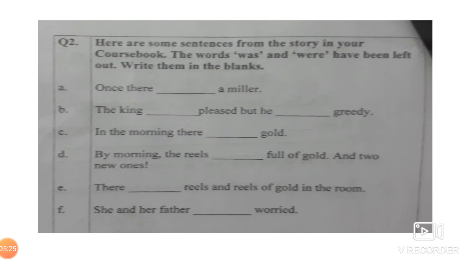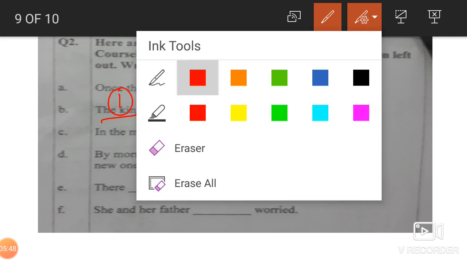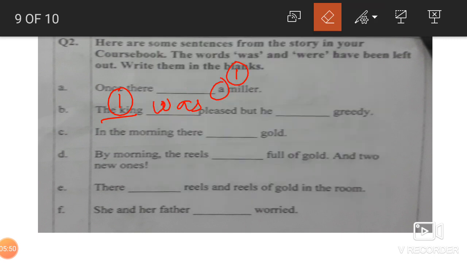Here are some sentences from the story in your course book. The words was and were have been left out. Write them. Okay, once there was a miller. Now here we are talking about a. A means we are talking about one person only. A miller, so was. The king, again one king, so was. This is was, W-A-S, was. This is not clear. Let me rub and write again. Okay, miller only one person, so was.